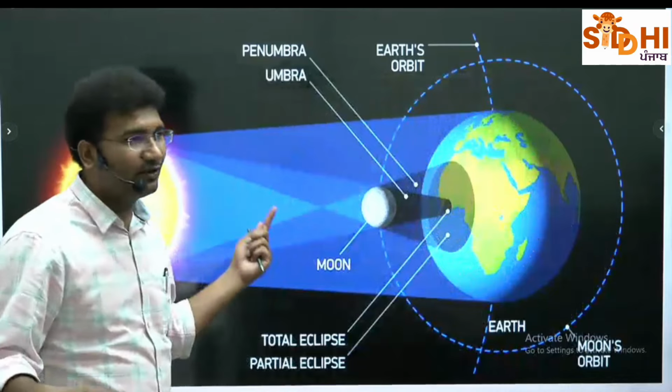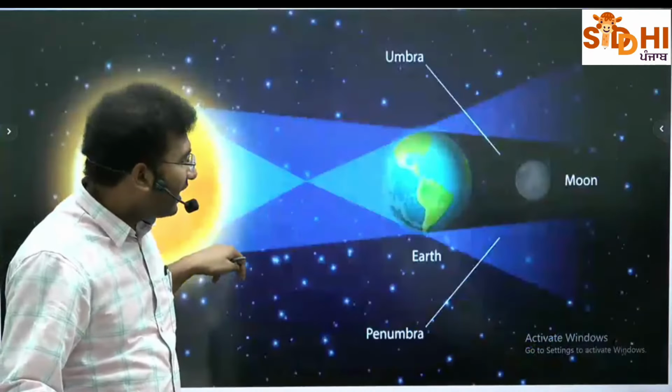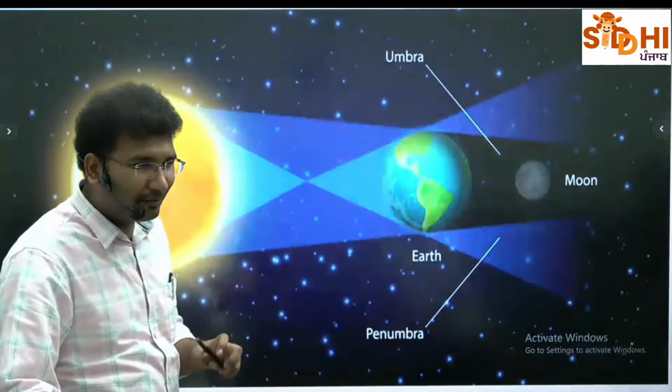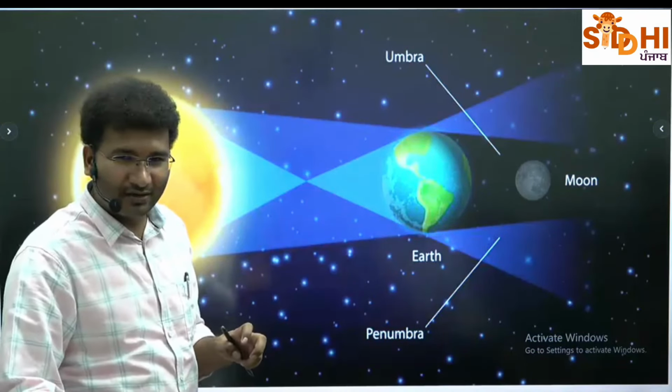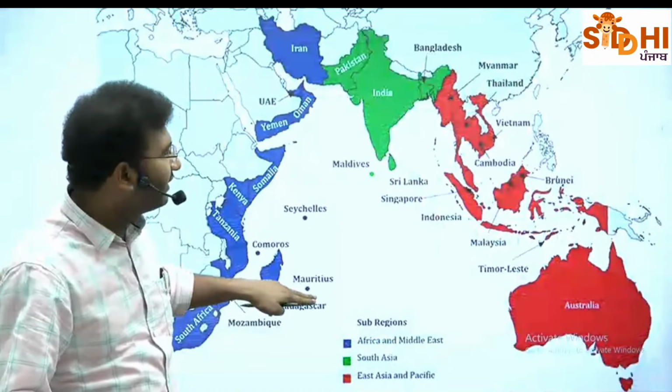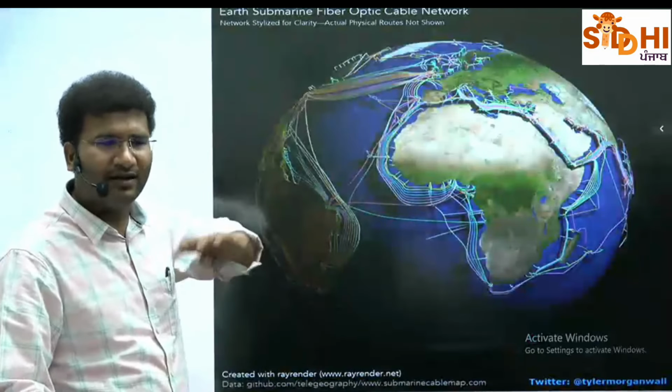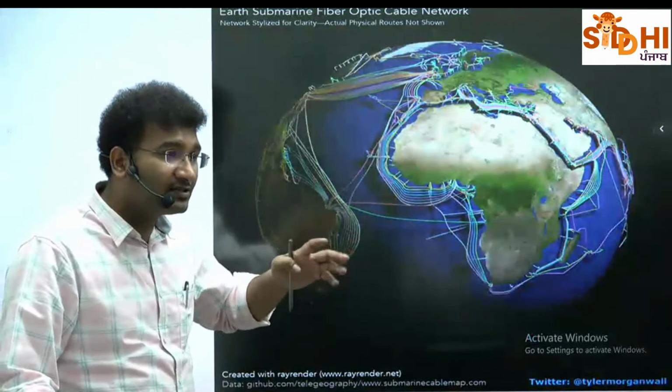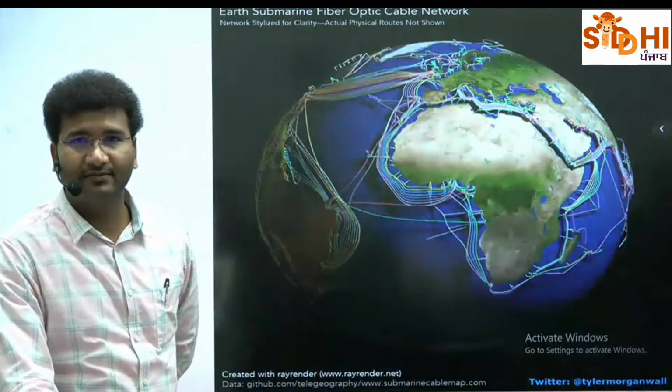Okay? Next, we will also be studying about how the tides are formed. High tide, low tide, umbra, penumbra. कहीं ना कहीं सुना होगा. Solar eclipse, lunar eclipse, different types of waves. We'll be studying about that. And lastly, the economic significance of the oceans. Look at this.